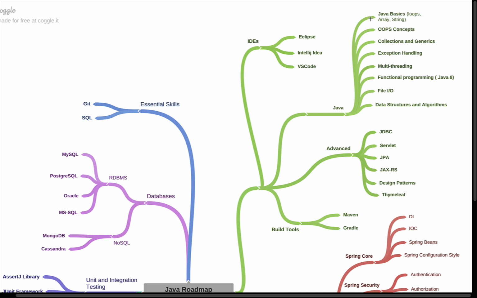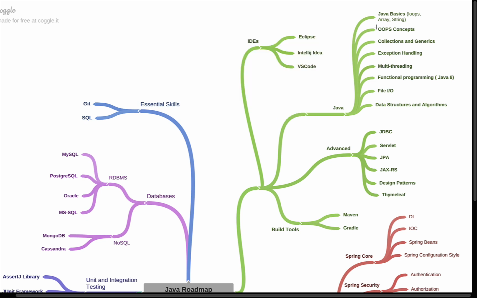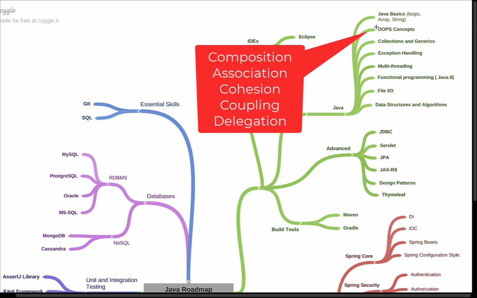Once you are familiar with Java basics, go ahead and learn OOPS concepts. OOPS concepts are very important, and in real-time Java project development we use them a lot. Learn OOPS concepts such as object, class, abstraction, inheritance, encapsulation, and polymorphism. These are the basic OOPS concepts. You can also learn advanced OOPS concepts like composition, association, cohesion, coupling, and delegation. These are a few advanced OOPS concepts.